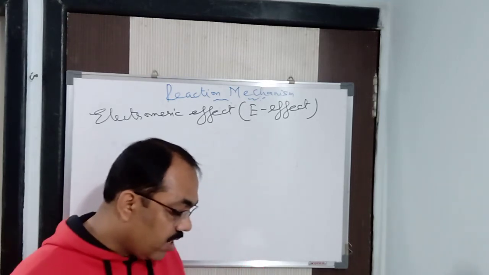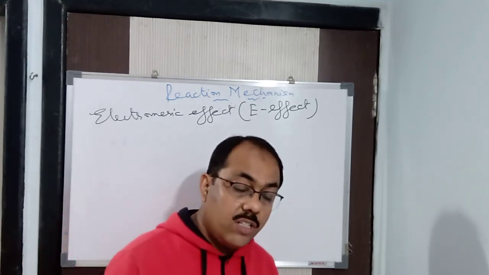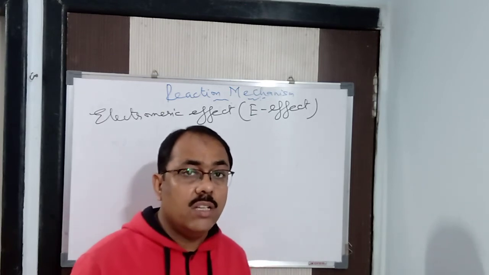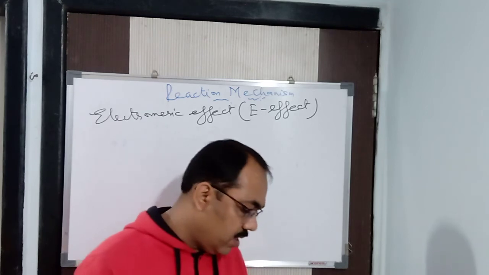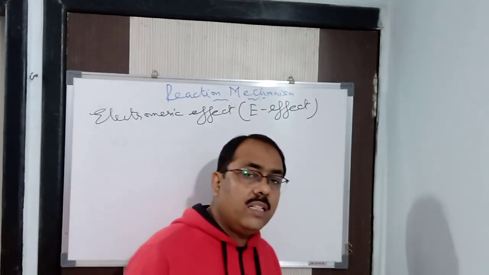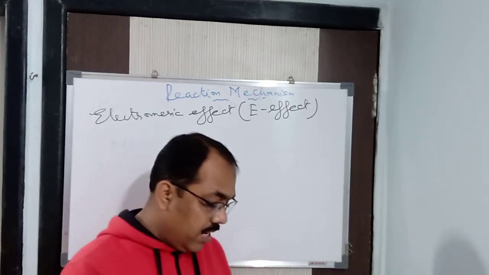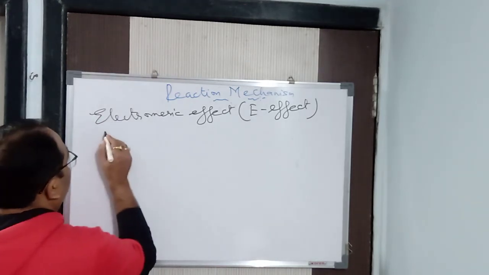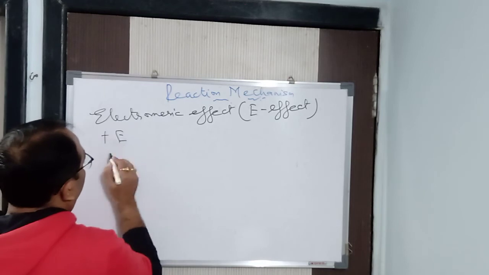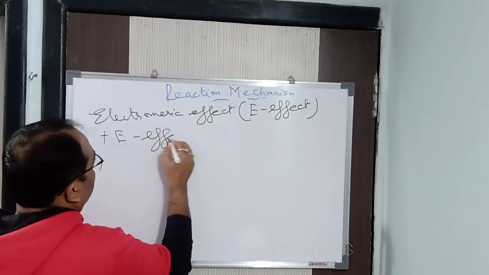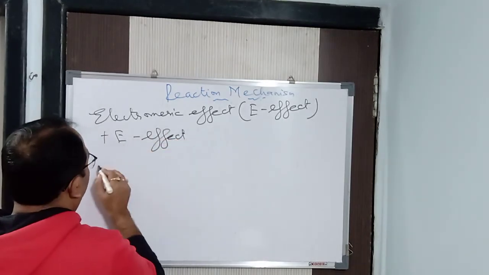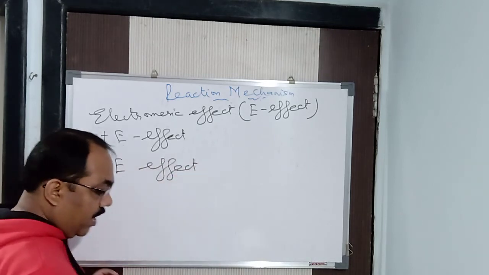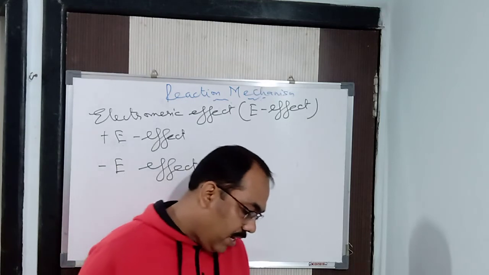And the electromeric effect takes place in the presence of an attacking reagent only. As soon as the attacking reagent is removed from the site of the reaction, this effect ceases. It no more takes place. Hence it is a temporary effect. The electromeric effect is also of two types: plus E effect and minus E effect. Just like the inductive effect was plus I and minus I, here also it is plus E and minus E.